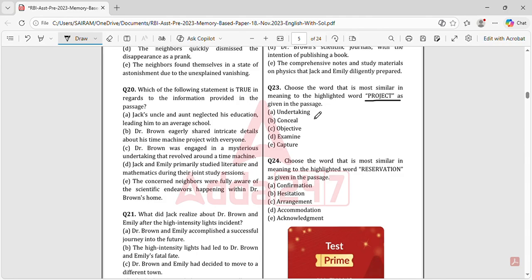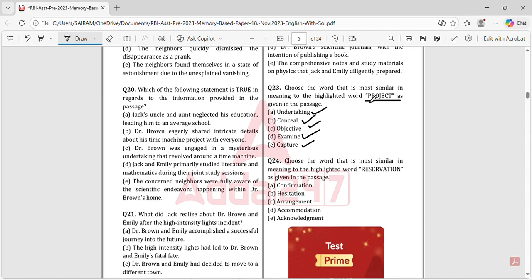But here you can see the options: undertaking, conceal, objective, examine and capture. These are all, I hope, part of a project. Like you undertake a project. For example, if there are engineering students, in a project we work toward an objective, we examine things, we capture things, if you're going deep with respect to any of the working, like any research in the project. So for that research you examine, capture and all.